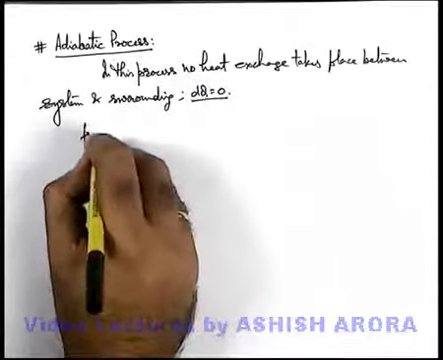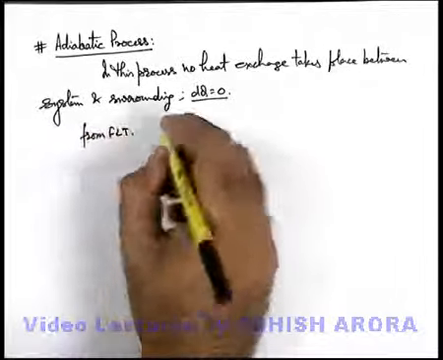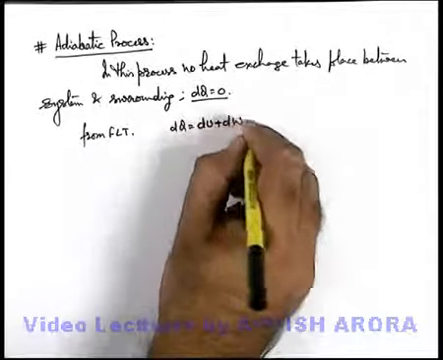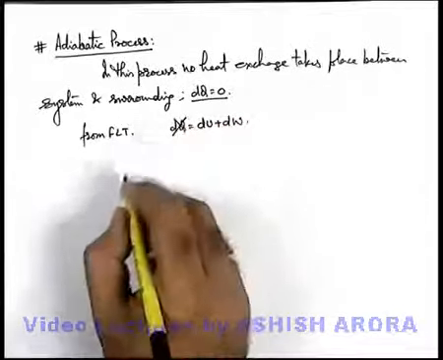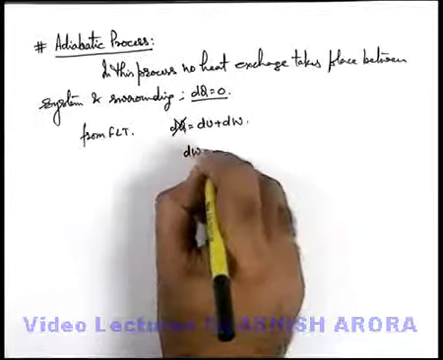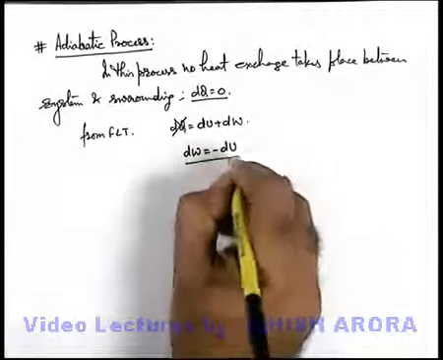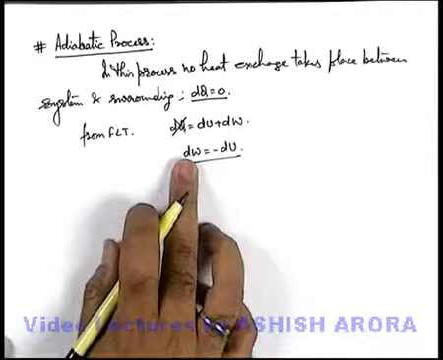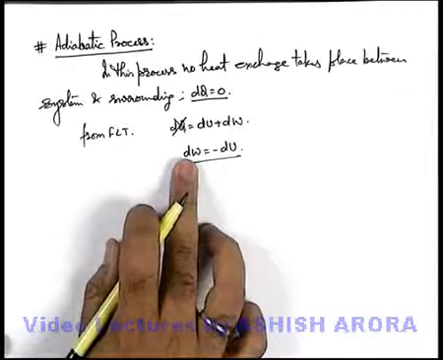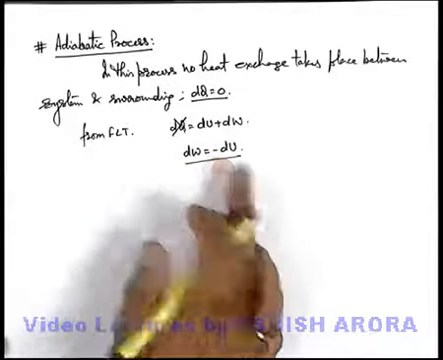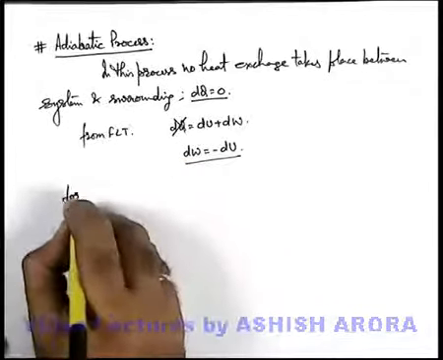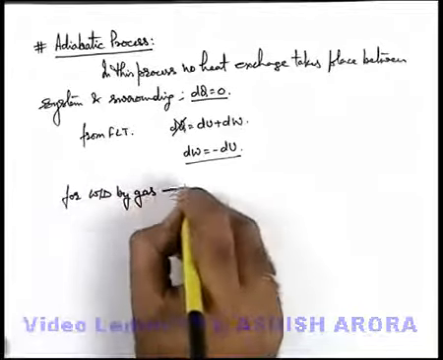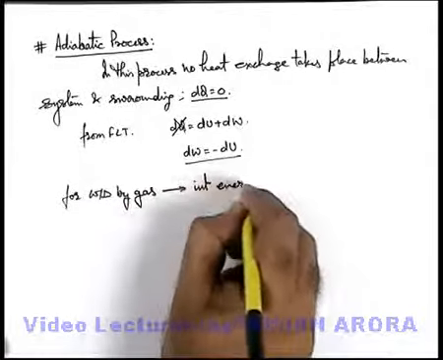So we can state from the first law of thermodynamics, which gives dQ is equal to dU plus dW. So here the term dQ is 0, so we can always write dW is equal to minus dU, which signifies a very important situation. If work is done by the gas, it is doing work by its own internal energy, so internal energy will decrease. So for work done by gas, internal energy of